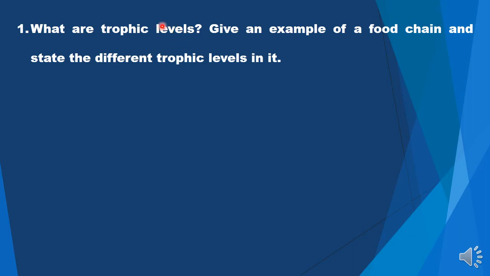What are trophic levels? Give an example of a food chain and state different trophic levels in it. So, let us define trophic levels. Trophic levels are various steps of a food chain at which transfer of matter and energy takes place. So, if a food chain consists of 4 different organisms starting from producers till top consumer, as many levels are there, they all will constitute trophic levels.